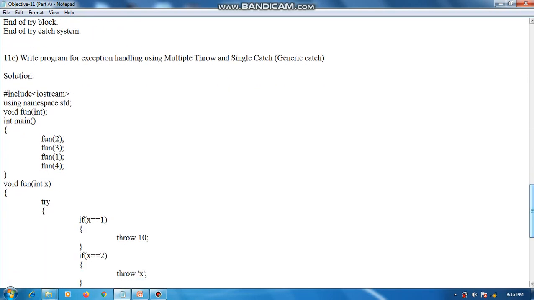Now the next topic: write a program for exception handling using multiple throw and single catch, or generic catch. The only difference between the above program and this program is that in the above program we wrote 3 different catch statements for catching 3 types of exceptions. Here we will handle all 3 types of exceptions using only a single catch statement.